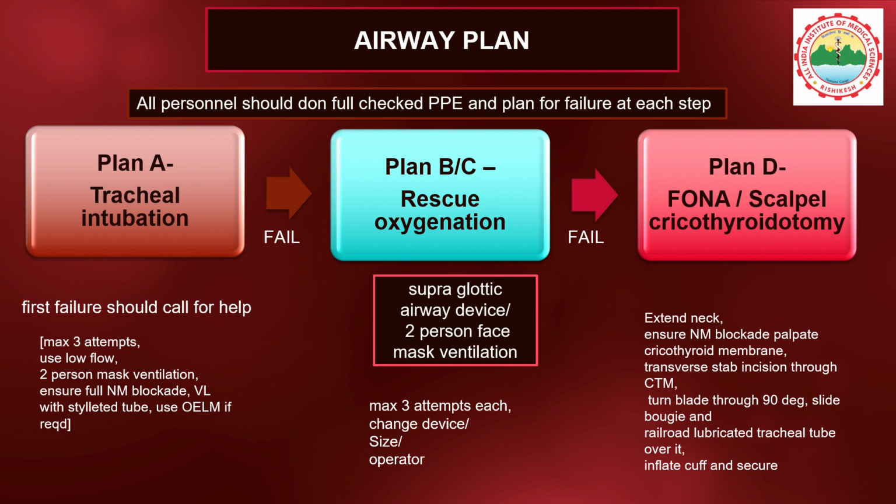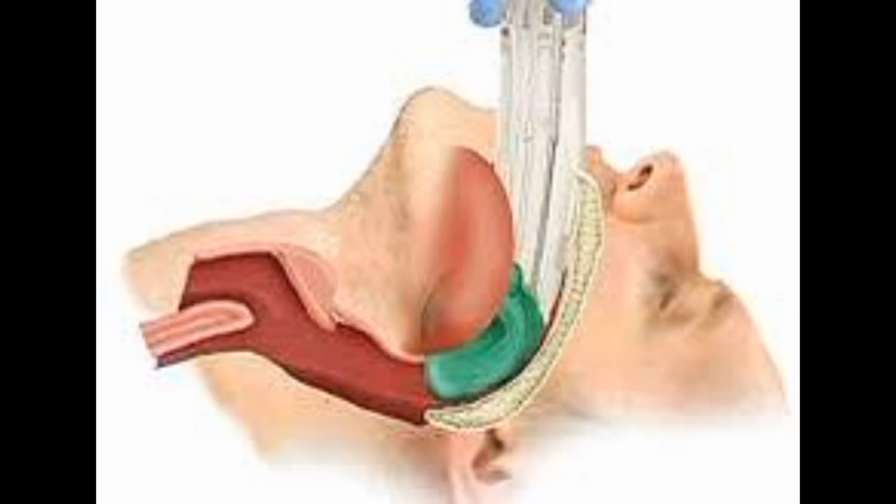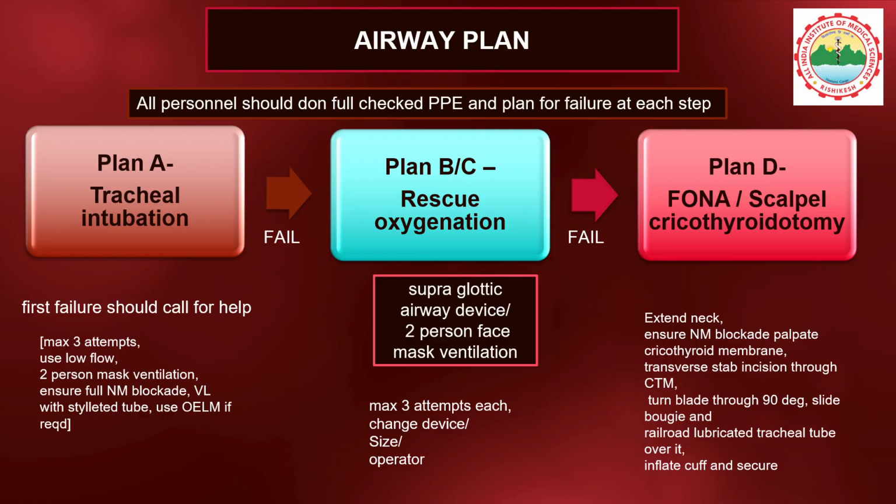Mask ventilation may be deferred initially, and a second generation supraglottic airway device may be used as an alternative between attempts at laryngoscopy. This may reduce aerosol generation due to improved airway seal. Maximum 3 attempts each should be given at supraglottic airway device or face mask ventilation. At each stage, one should change the device or the size or the operator.